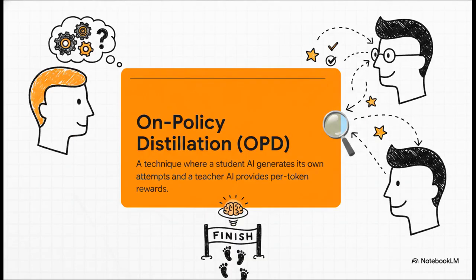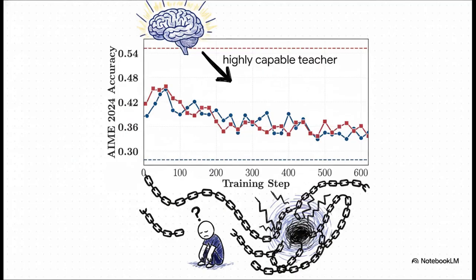So the method at the heart of all this is called on-policy distillation, or OPD for short. You can think of it like having a personal tutor for an AI. The student model tries to figure out a problem by itself, and the whole time, the expert teacher AI is basically looking over its shoulder, giving it feedback step by step. In theory, it should be an amazing way to pass on knowledge. And this is where things get really weird.